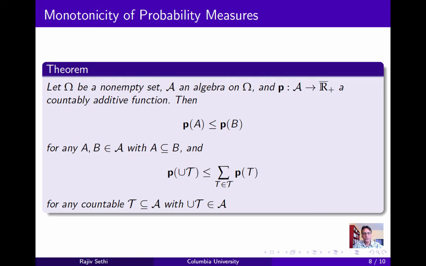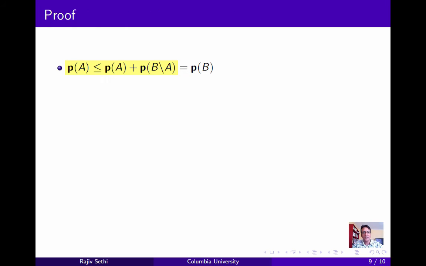Now I'll finish this segment with a very intuitive result, which states the following. Let omega be any non-empty set, let A be an algebra on omega, and let P be a countably additive function from the algebra to the non-negative extended real numbers. Then for any sets A and B in the algebra, such that A is a subset of B, the image of A under P must be less than or equal to the image of B under P. And furthermore, for any countable collection of sets T in the algebra, whose union is also in the algebra, the image of the union must be less than or equal to the sum of the images. Now note that T need not be a disjoint collection of sets, which is why we have an inequality rather than equality. And the proof is quite straightforward.